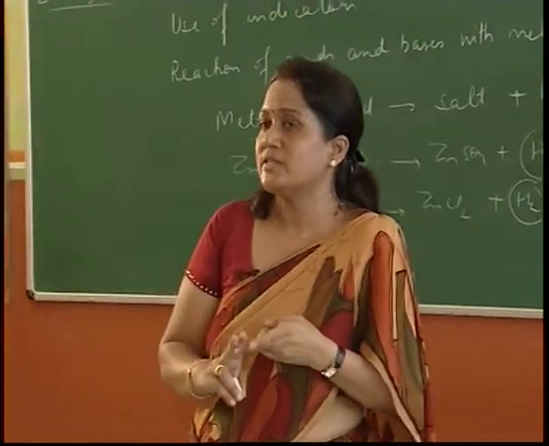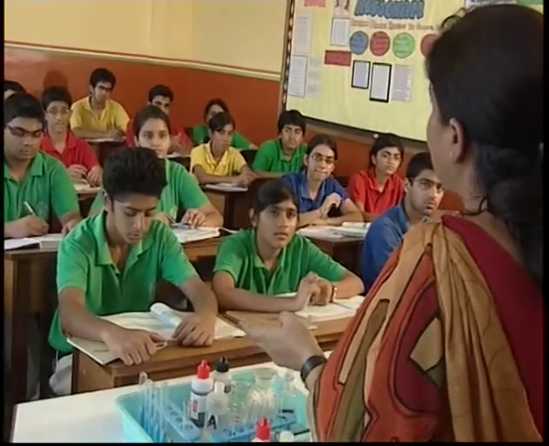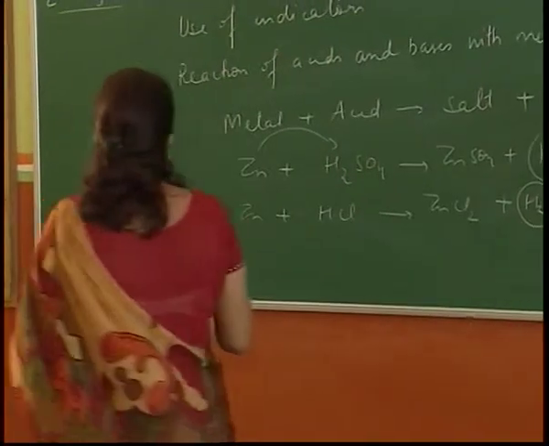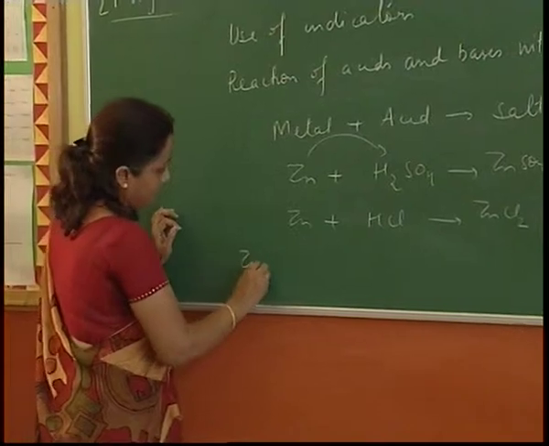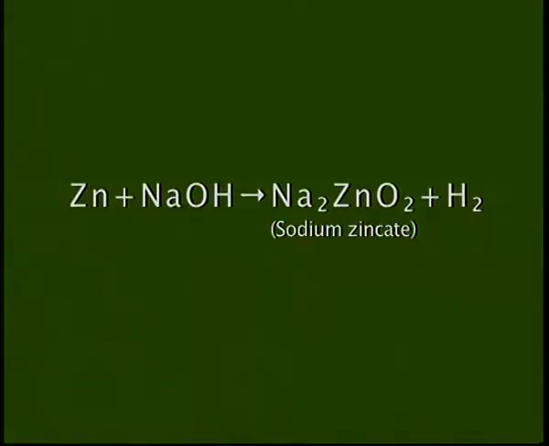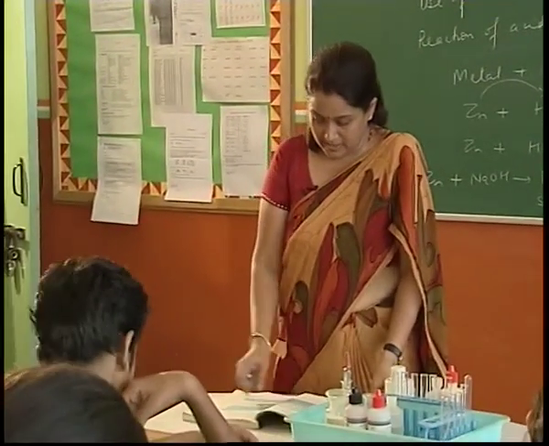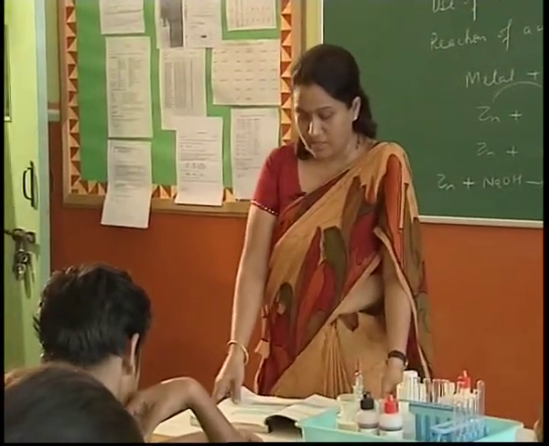Now there are only two metals which react with the bases, and the reason for them is that they are amphoteric in nature. Those two metals which react with a base are zinc and aluminium. Zinc reacts with sodium hydroxide to form sodium zincate, another type of salt. In this case also hydrogen gas evolves. This equation is given on page 20. The reaction that takes place can be written. You find again that hydrogen is formed in the reaction.